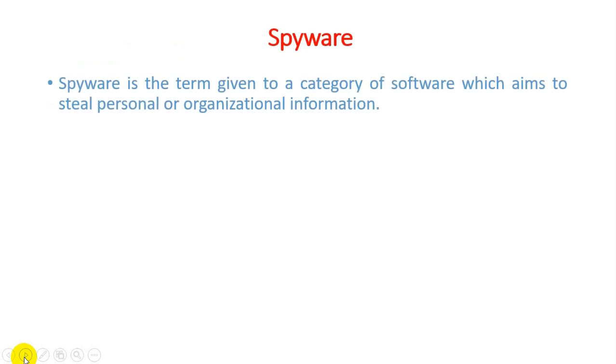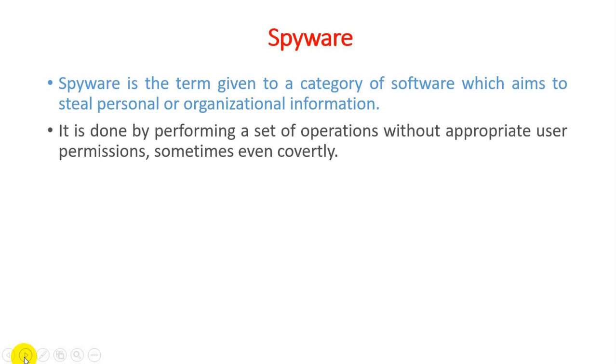Spyware is the term given to a category of software which aims to steal personal or organizational information. As we know, the actual concept of cybercrime is just getting personal data as well as organizational information without any kind of permission. So it is one of the techniques through which a hacker can access our personal information as well as the organizational information through spyware.